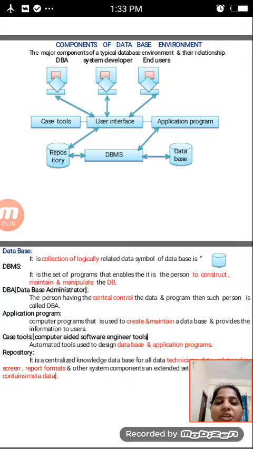The major components of a database environment and their relationships are shown in the figure. First the database administrator, the system developer, and the end user. These three are interrelated with CASE tools, user interfaces, and application programs. The user interface is related to the repository, the application is related to the DBMS, the repository is related to the DBMS, and the DBMS is related to the database, which stores the information.